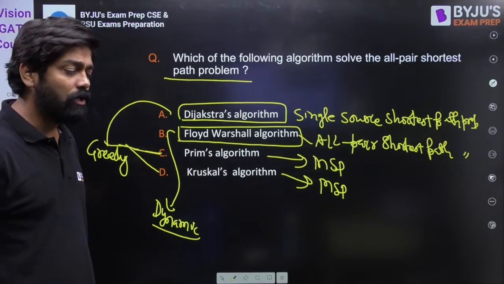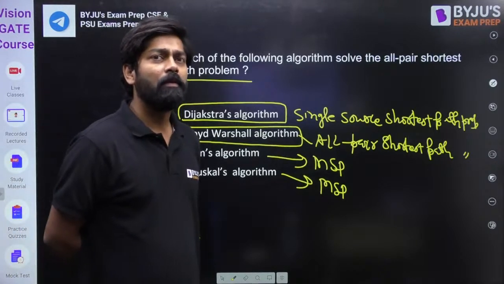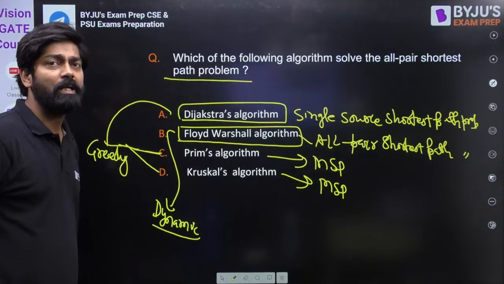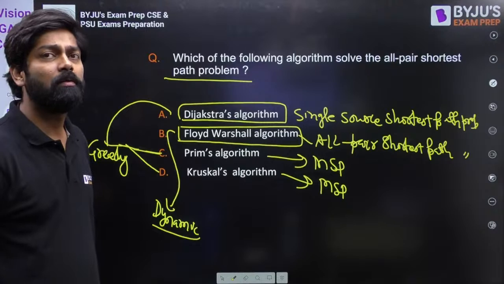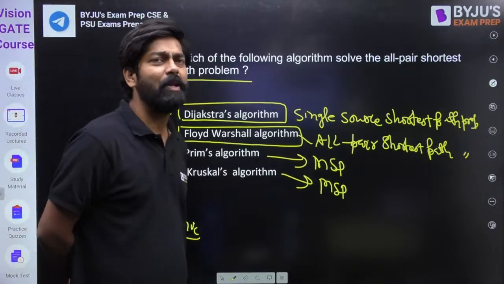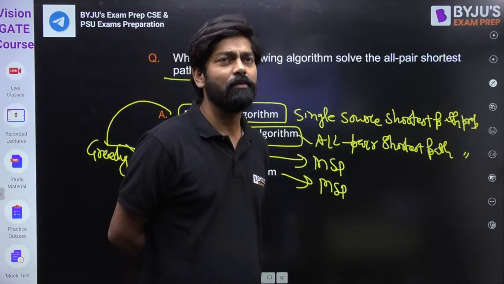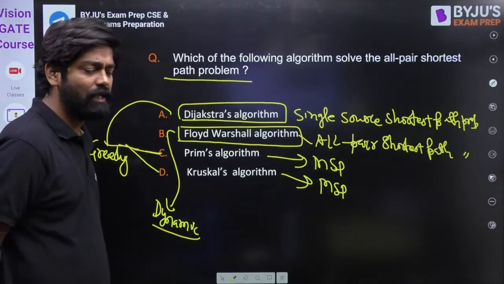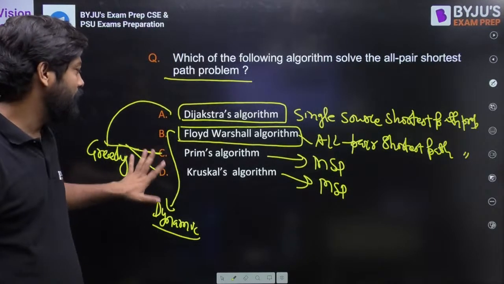Does Dijkstra's algorithm fail for negative weight, my dear friend? Can you please tell me? Yes, Dijkstra's algorithm may or may not fail. Sometimes it fails, sometimes it does not fail. That's why you can say yes, no will be the answer. So Dijkstra's algorithm will fail for negative weight. I think you know the algorithm. I'm not explaining the algorithm here.